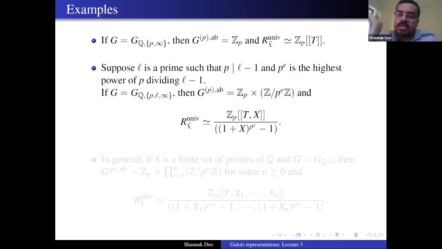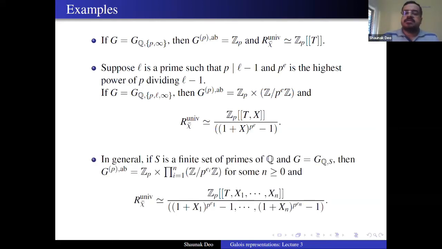And the universal deformation ring, again computing, is just the power series ring in two variables modulo the relation 1 plus x to the power p^e minus 1. It is coming from Z mod p^e Z. So when you write the completed group ring, this p^e torsion is going to give you this relation. And more generally, if S is a finite set of primes of Q, G is equal to G_{Q,S}, then again G^ab is Z_p times the product for i from 1 to n of Z mod p^{e_i} Z. Okay, this p-power torsion part may or may not come, we don't know.